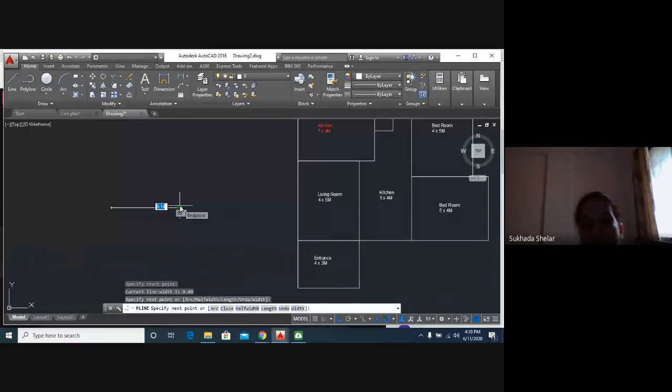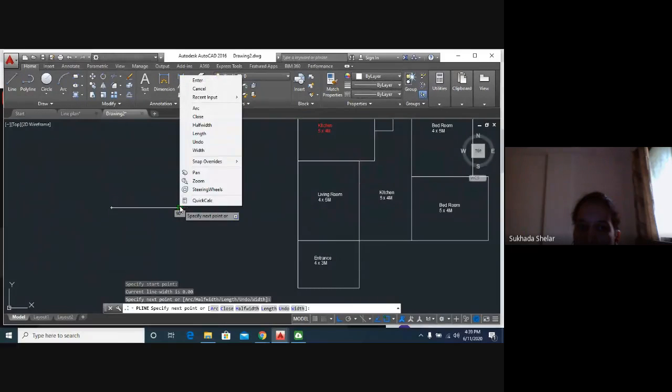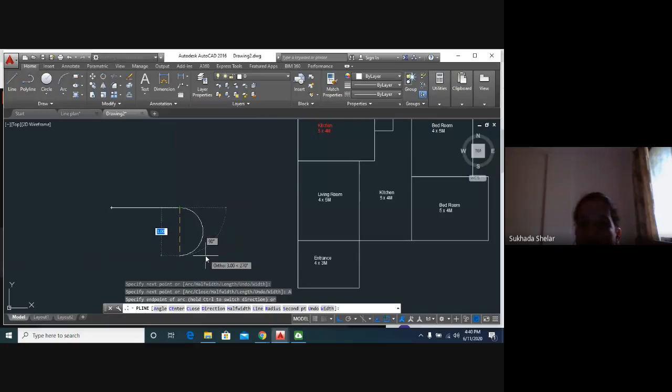I will show you that also, how to draw an arc with polyline. This is polyline. I will select, then I will give one starting point, then I will go for a line. Then here I want to draw an arc. Then how can I do that? I have to just right click from my mouse, and here you can see various options. Also you can see here arc. I will just click on the arc and it will give you the arc. It will ask you the radius of that arc. You can see the arc.